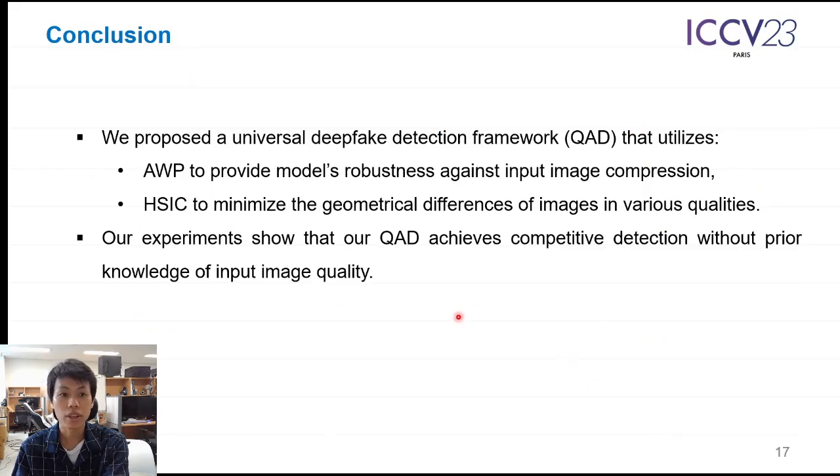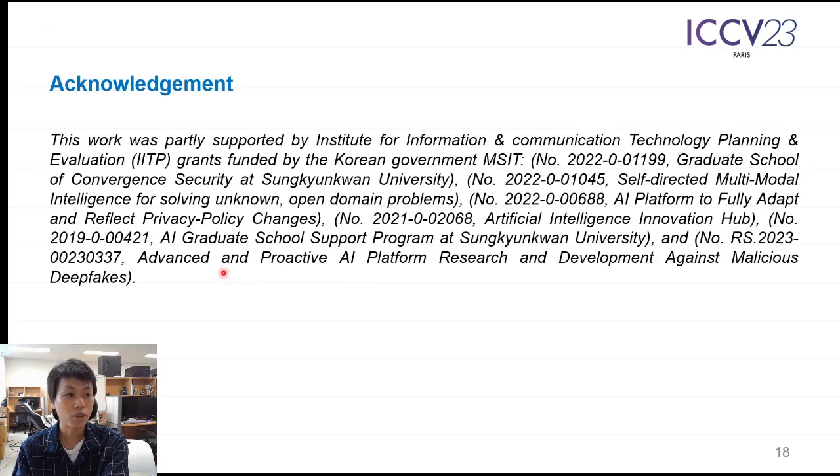In conclusion, in this paper, we propose a universal single deepfake detection framework called QAD that utilizes the adversarial weight perturbation and the Hilbert-Schmidt independence criterion. Our experiments show that our proposed method can achieve competitive performance even against methods with prior knowledge of the input image quality. We would like to express our acknowledgement to the Korean government for grant funding for this paper.